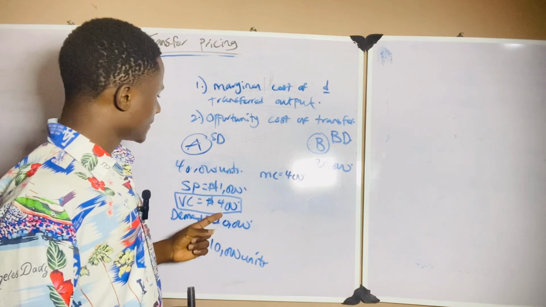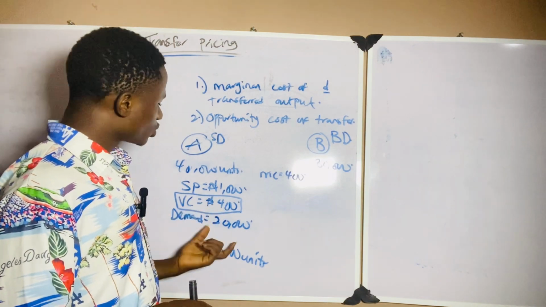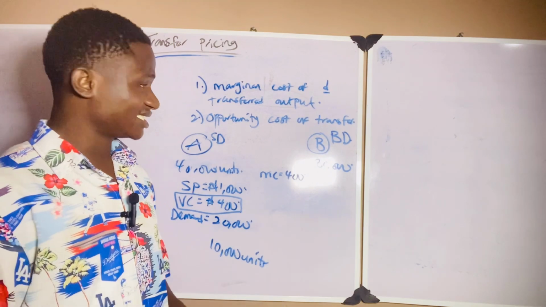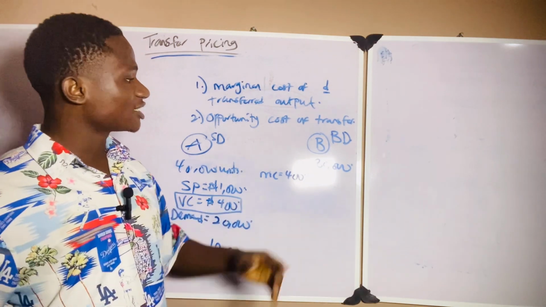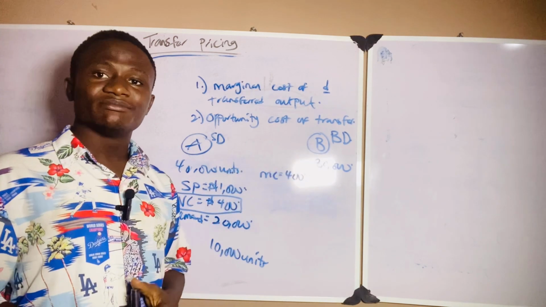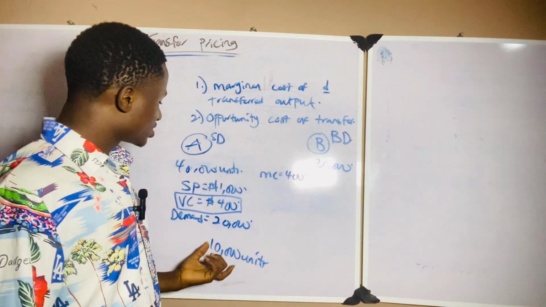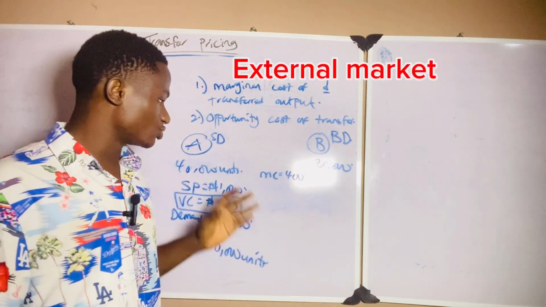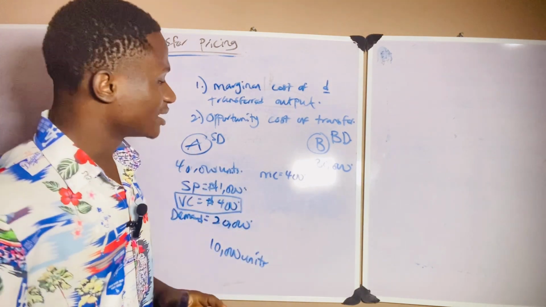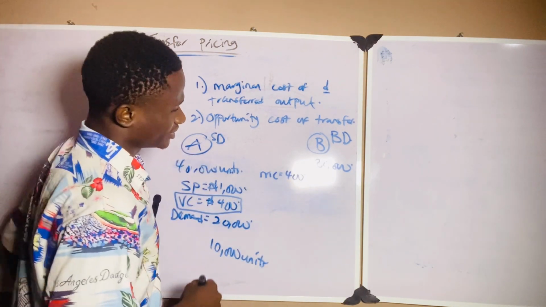If there are only 20,000 units that my external consumers are willing to buy, then me selling 30,000 units to division B means that I will only be able to sell 10,000 units to division A. In this situation, what am I going to do? Now look at this.